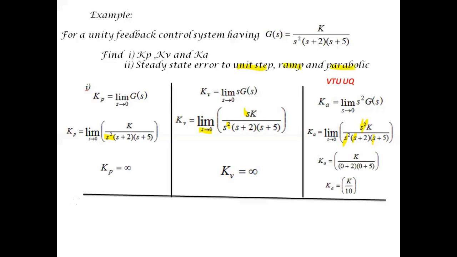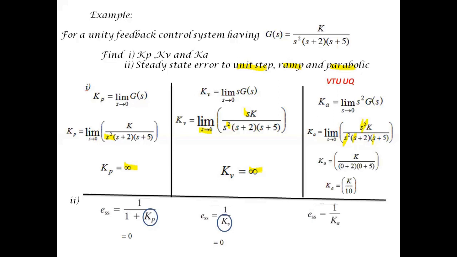So the steady state error subjected to unit step is given by ESS is equal to 1 by 1 plus Kp. As it is unit step, A is equal to 1. So you have obtained the expression as ESS is equal to 1 by 1 plus Kp. We have identified Kp as infinity. Hence, ESS will be equal to 1 by 1 plus infinity, that is nothing but 0. Similarly, the steady state error for unit ramp input is given by ESS is equal to 1 by Kv. Kv we have found as infinity. So substituting for Kv as infinity, ESS will be equal to 1 by infinity, that is nothing but 0.